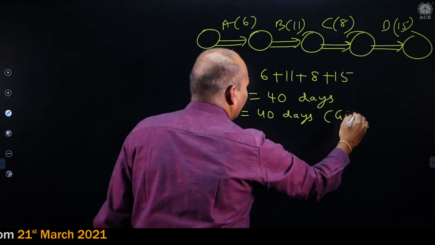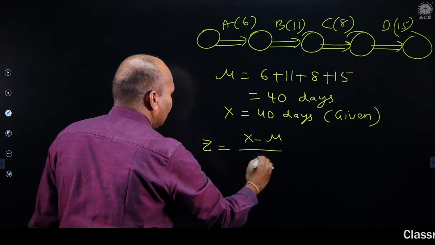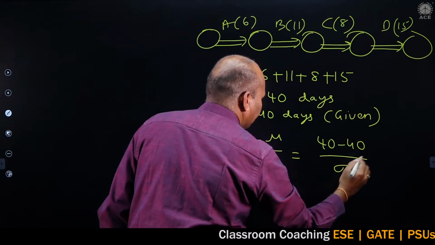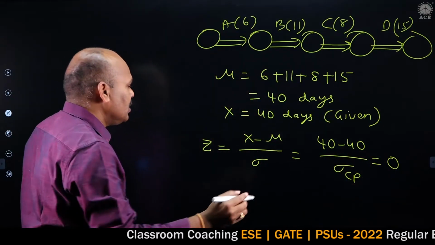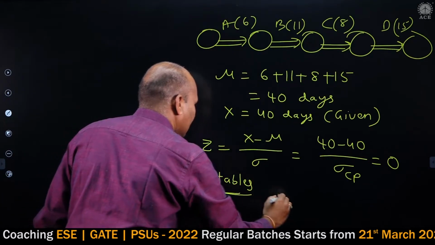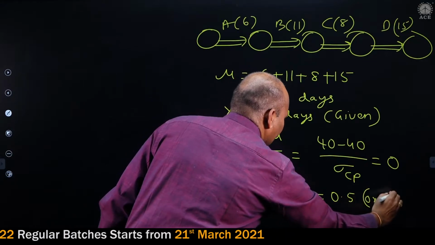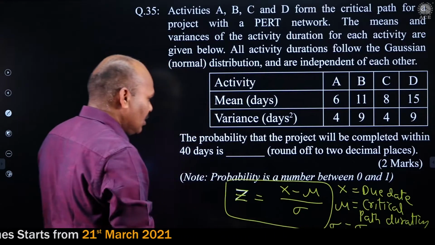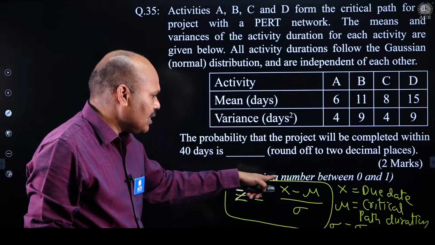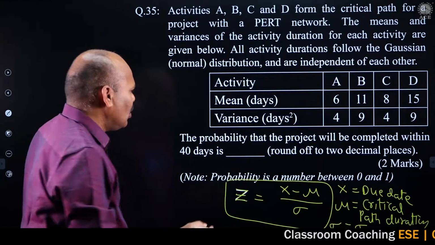It's given. z is equal to x minus mu by sigma. Directly I am just taking 40 minus 40. No need to find sigma CP. z is equal to 0. From the normal distribution tables, probability of z equal to 0 is 0.5 or 50 percent. So what is to be answered here? The question asks the probability of completion within 40 days. Probability is a number between 0 and 1, so we are supposed to take 0.5.